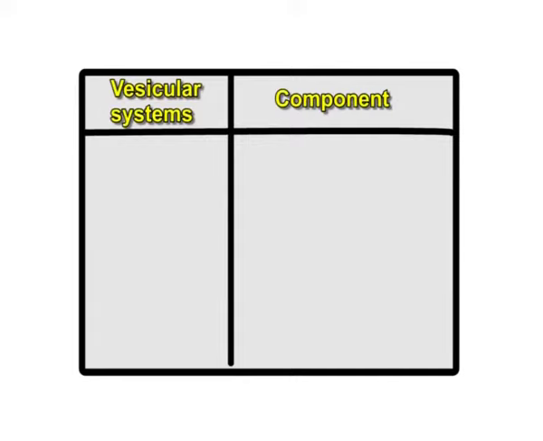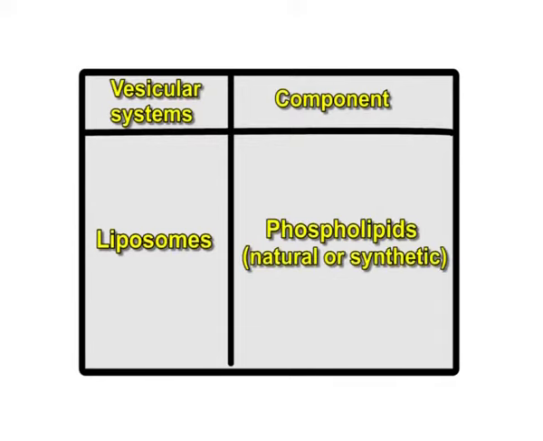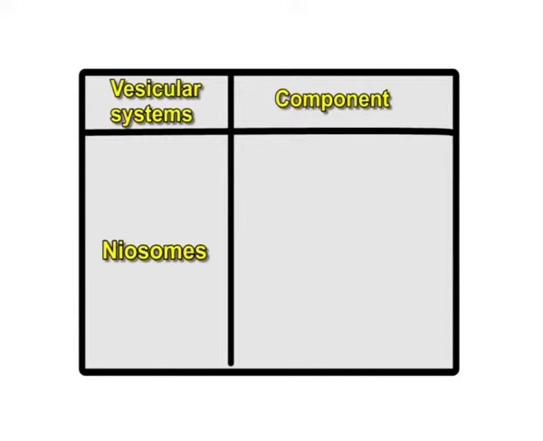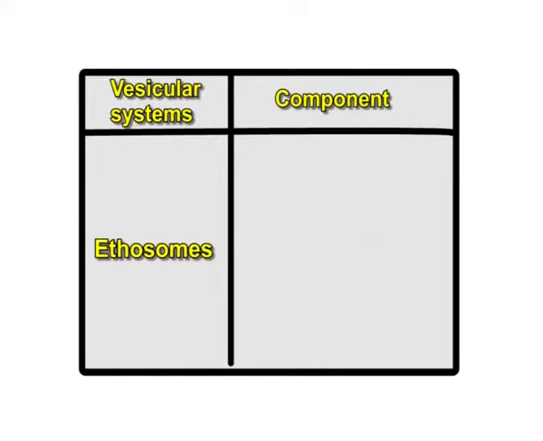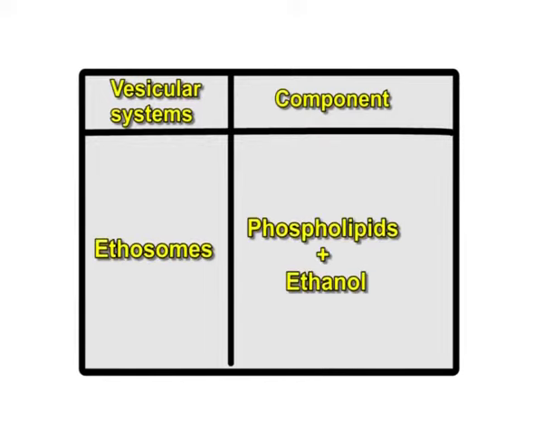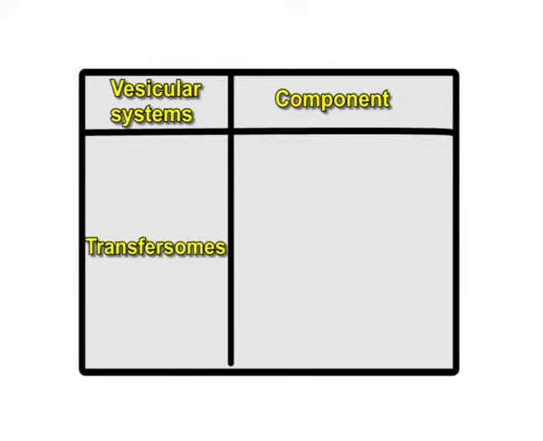Table 1 shows the composition of a few vesicular systems. First is liposomes. It has phospholipids, natural or synthetic. Second, niosomes. It has non-ionic surfactants and lipids. Third, ethosomes. They are phospholipids having ethanol. Fourth, transferosomes.